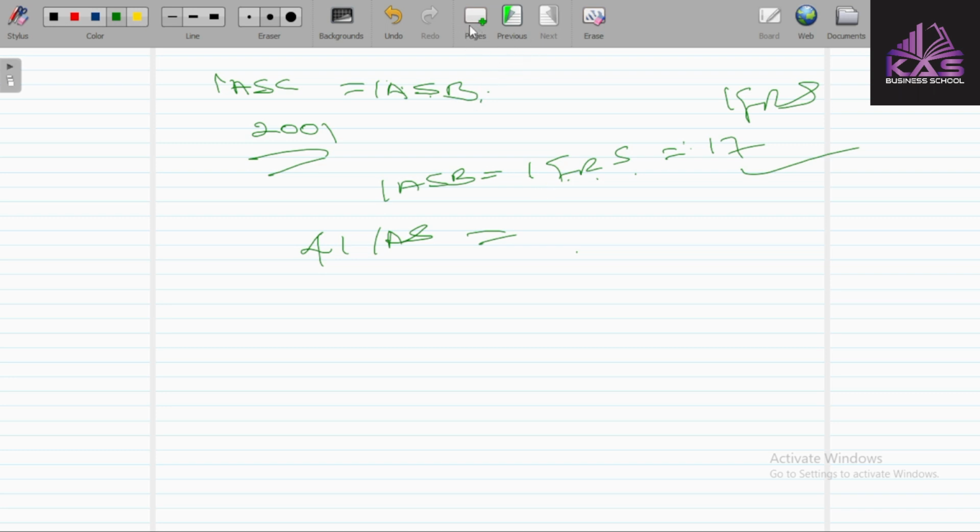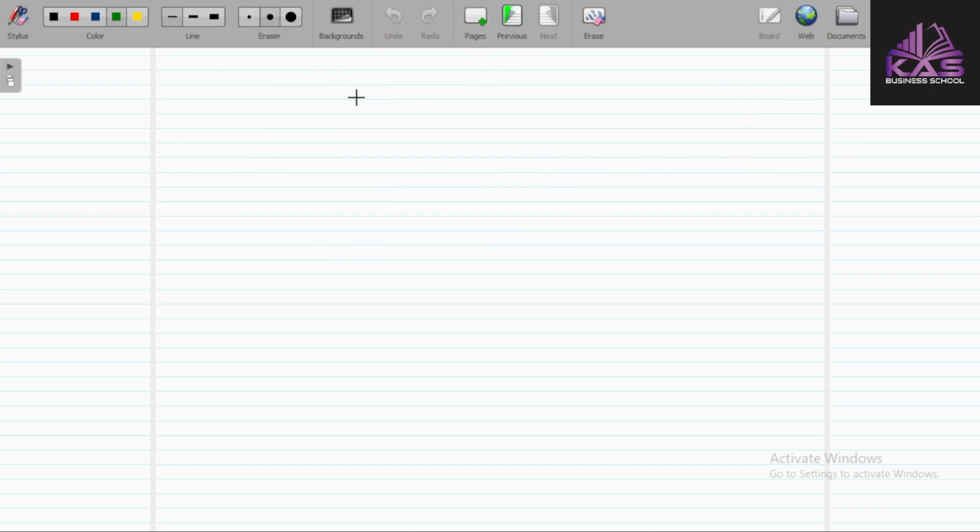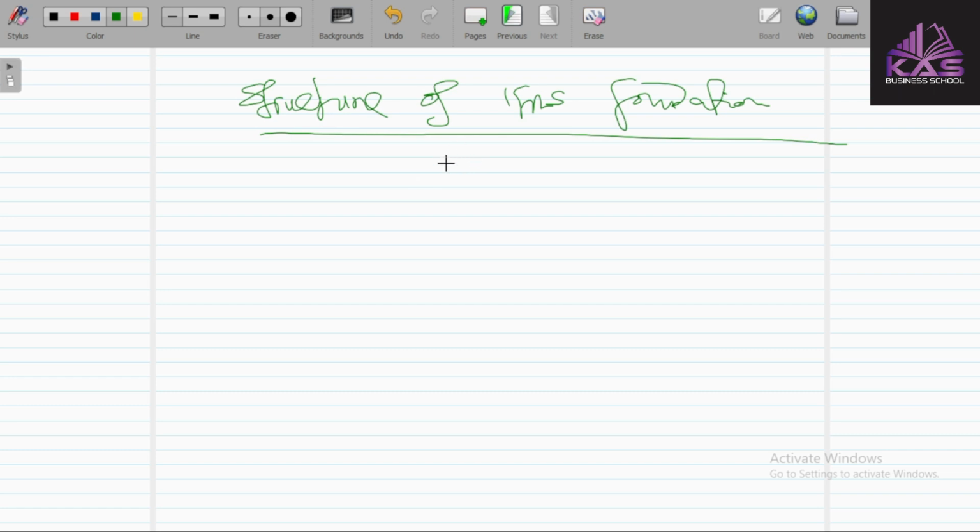So now we have the structure of the IFRS foundation. You see the structure of the IFRS foundation. The first thing is we have the monitoring board. From the monitoring board we have the IFRS foundation.